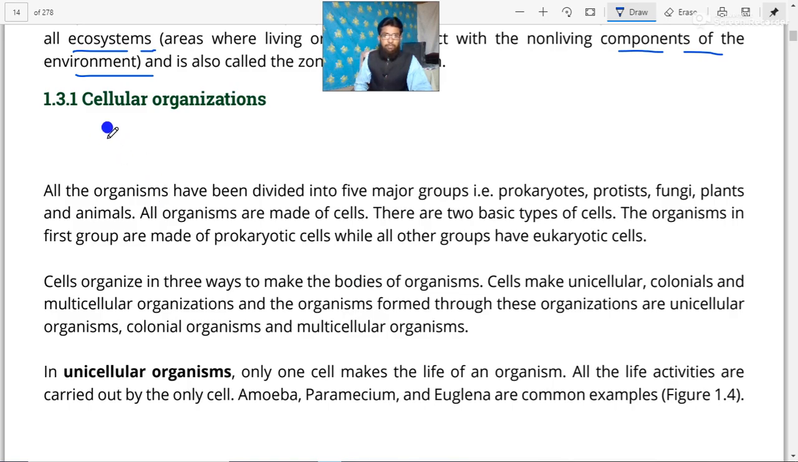Dear cadets, previously we discussed different levels of the organization of life. Now, dear cadets, we are going to discuss the cellular organization. It means the organization levels or types of organization which are dependent on the cells, types of cells.